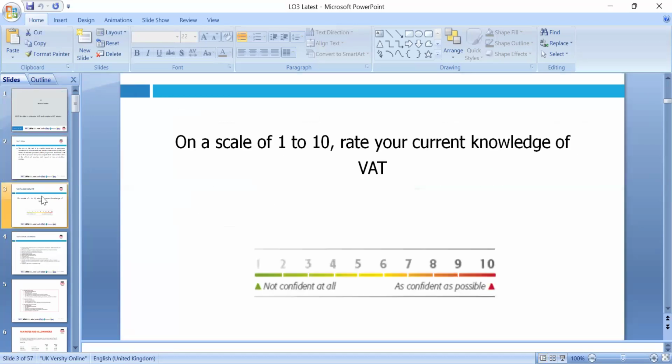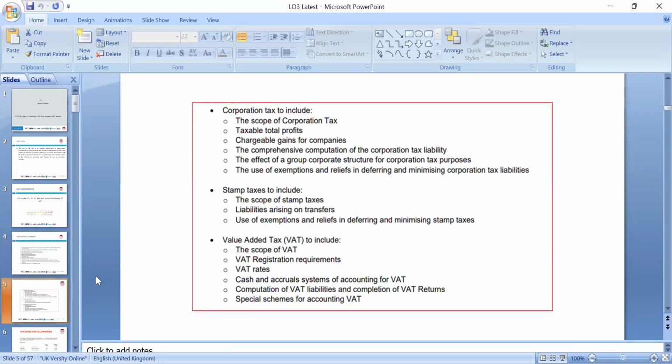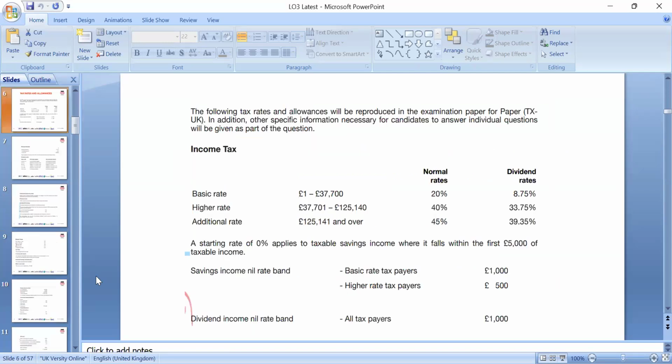Okay, so today's lesson key focus will be on value added tax, which we know the standard rate is 20%. We know the reduced rate is 5%. We know the flat rate can vary, depending on which sector or industry we are talking about. So we need to look further, and we'll look at input and output tax. We also discuss the accounting period, financial years and VAT returns. We had a discussion in the previous lesson on capital gains tax. Today the key focus will be VAT, value added tax.